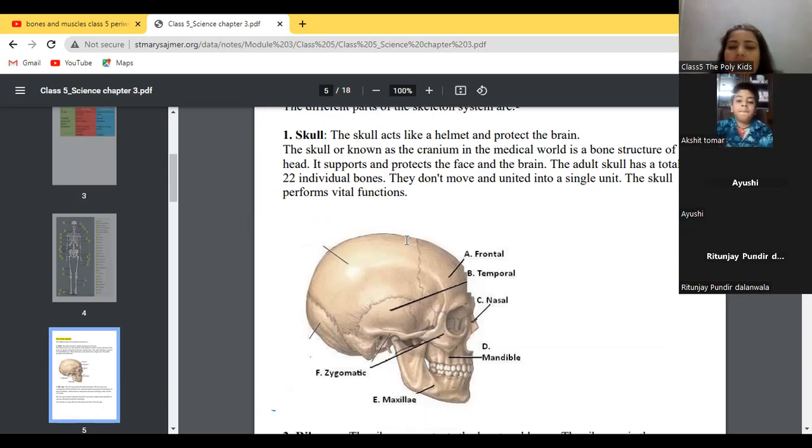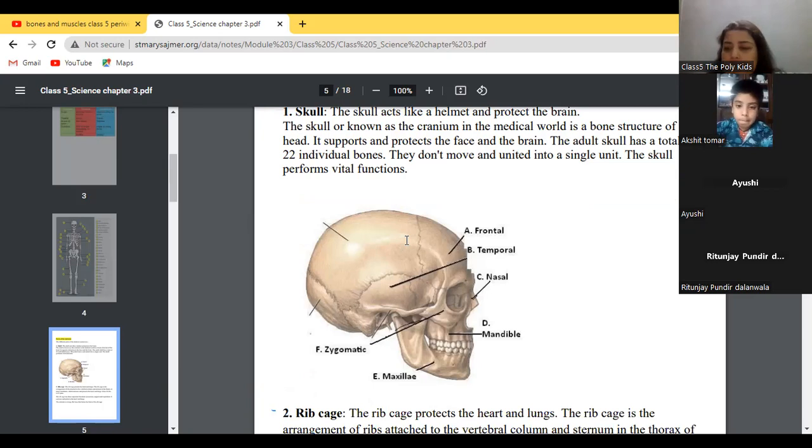Okay, you can see the structure of the skull here. This is temporal, this is nasal, this is mandible, this is maxillae, this is zygomatic.